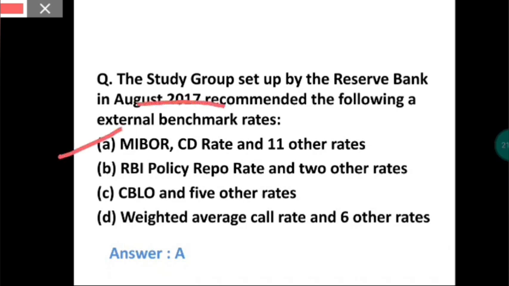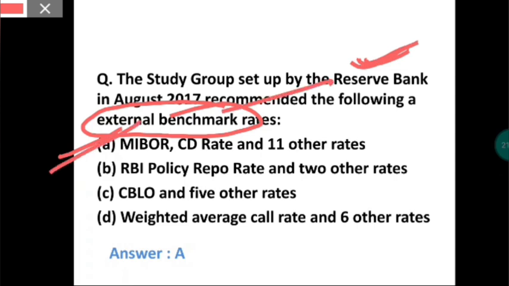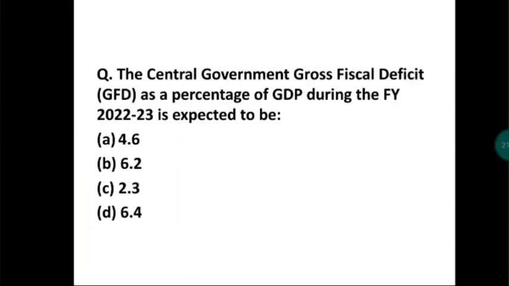Here this word called external benchmark is used. External benchmark means comparing one organization with another. So what are the rates that the Reserve Bank has recommended for comparing performances? Those rates are MIBOR, CD rate and 11 other rates. Okay, now let's see the next question.